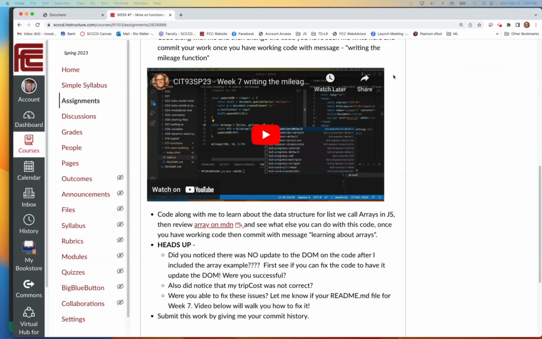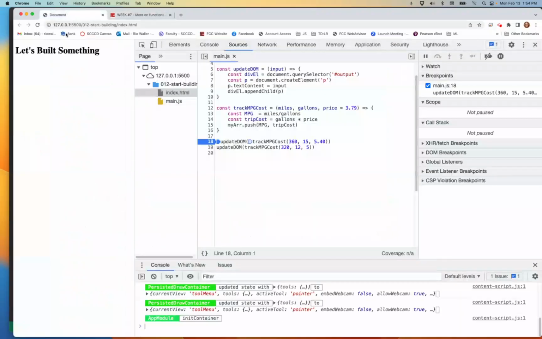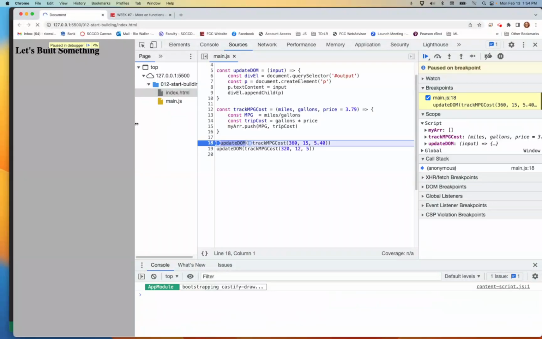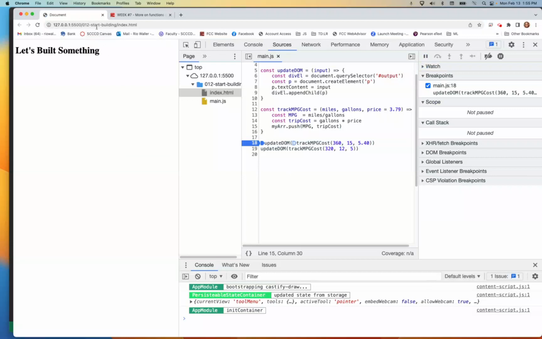Get rid of me real quick. All right, so what was the issue? Well, let's look at the output, right? There is no output. Right? And if we walk through it, I can see that I introduced the idea of calculating trip costs, right? Separated that out. And then I pushed those values of miles per gallon and trip cost into the array. Okay. And if I ran the whole thing, right? If I just, even not walking through it, just running it, that's what that button is.